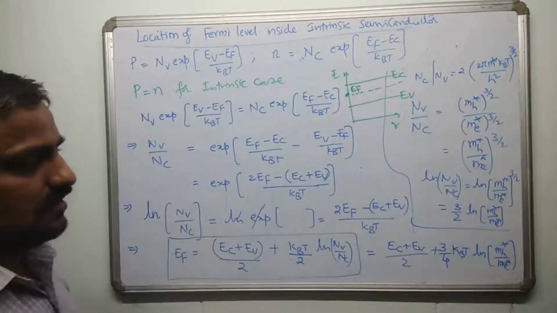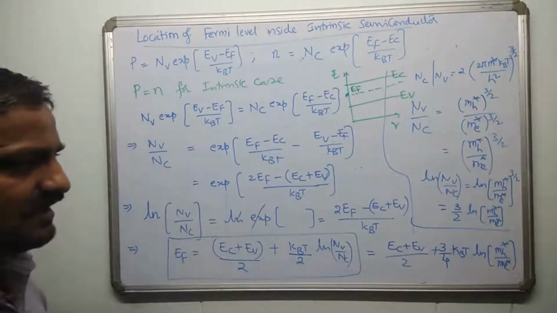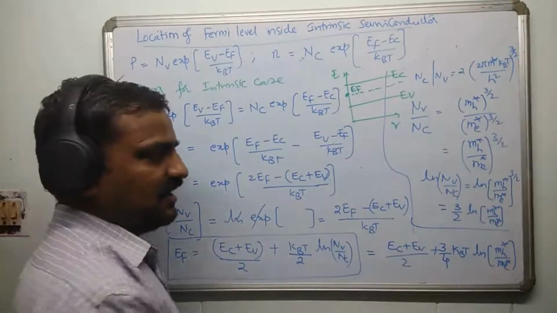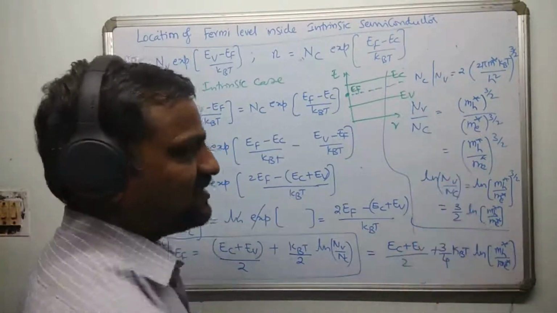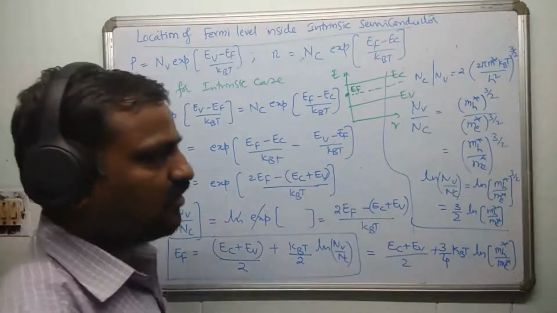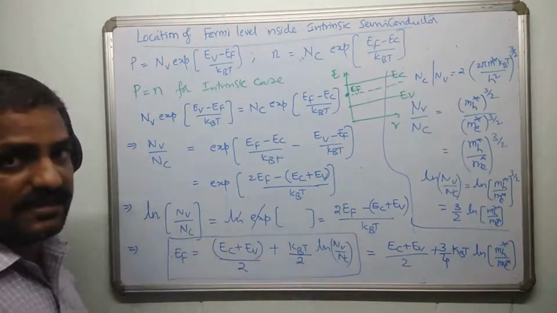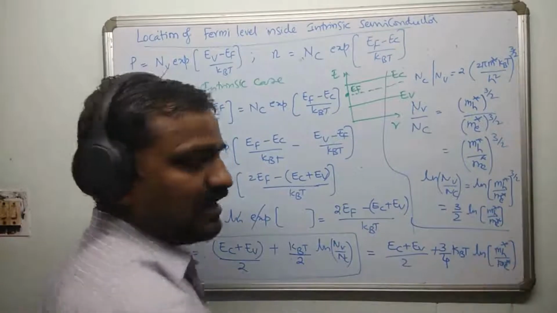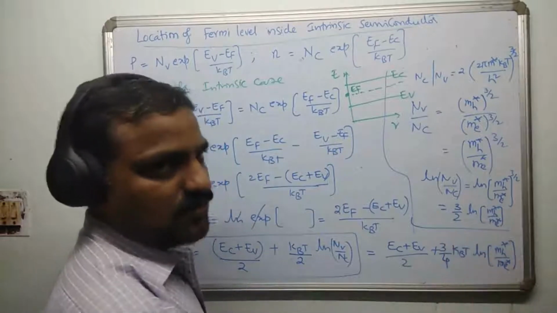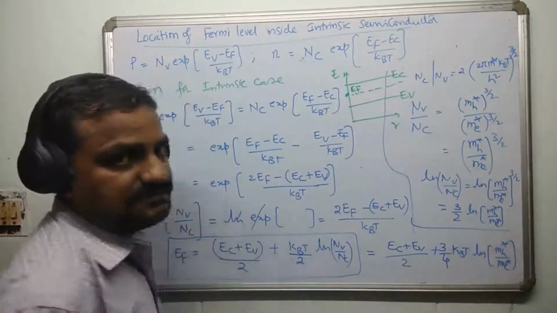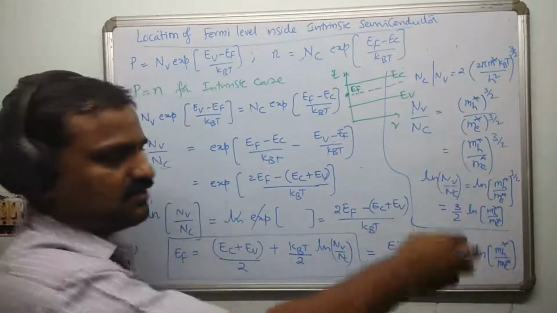Now, what happens when you take this semiconductor at room temperature? Because T is always positive, T cannot be negative. In that case, you can understand in two different ways. If mh star by me star is greater than 1, or if Nv by Nc is greater than 1, it depends on the semiconductor's effective masses. If mh star is greater than me star, the log of the term is positive. Greater than 1 means it is some positive quantity, and with rise in temperature, this term is going to be increasing. So it is a positive slope.